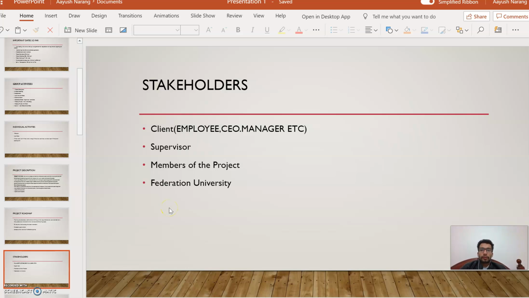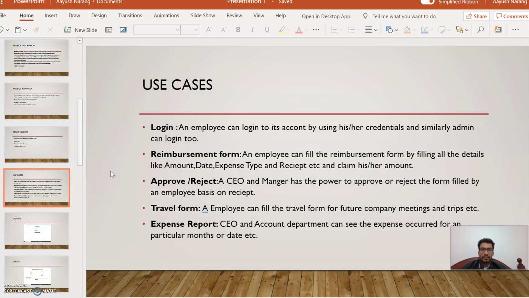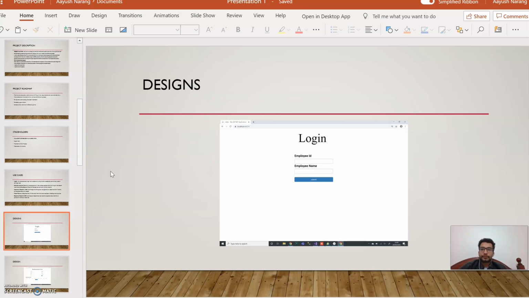The stakeholders for this project are the client, supervisor, members of the project, and the Federation University. These are the use cases for the entire project: login, reimbursement form, approve, reject, travel form, expense report, which I'm going to discuss later on.